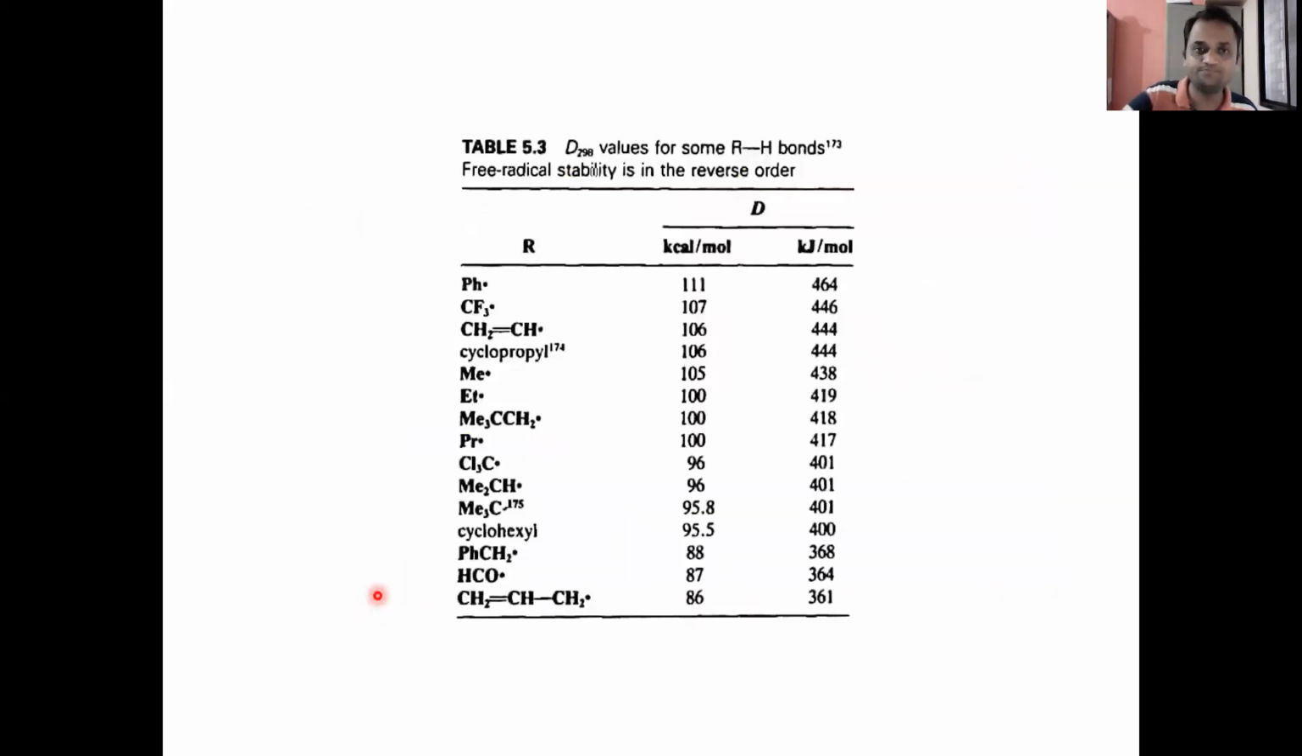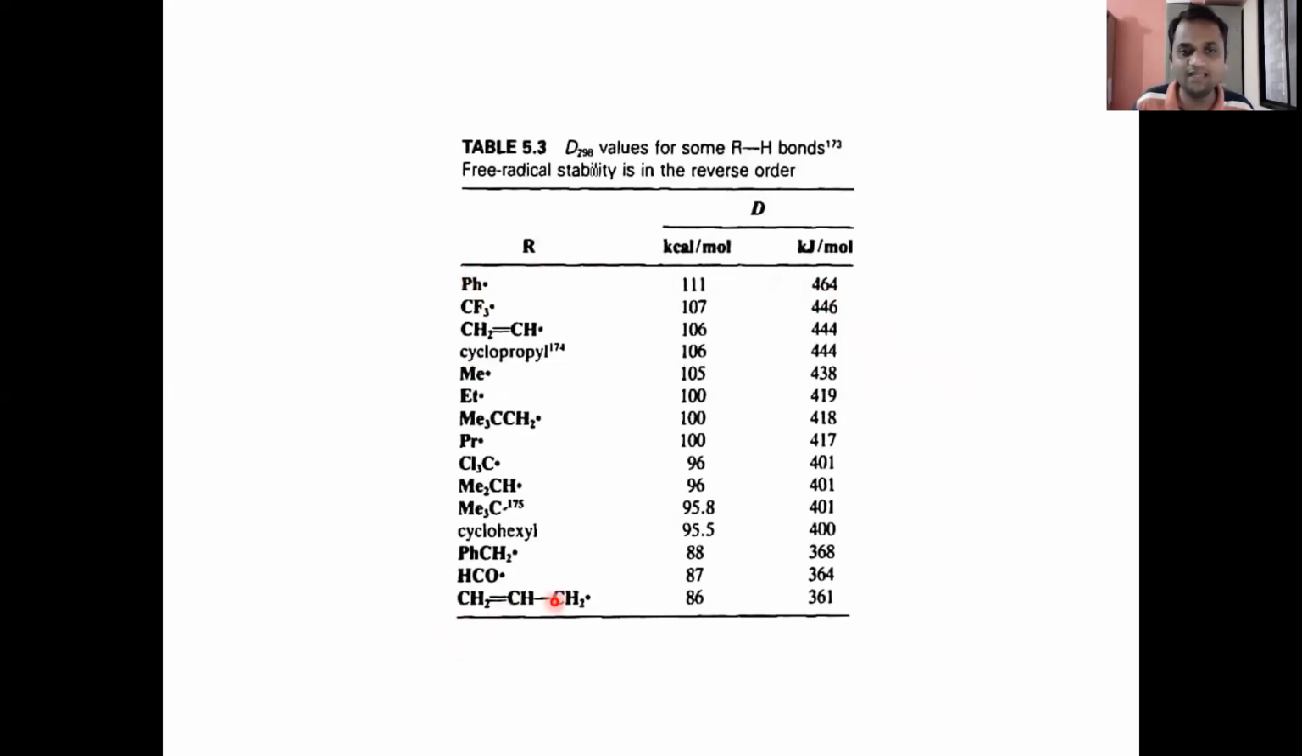Now see how. See here R, that is the radicals, are given, and D values in kilocalorie per mole and kilojoule per mole are given. Now see, if the D value is higher, the less stable is the radical. So the Ph radical, having a D value of 464, is the least stable.